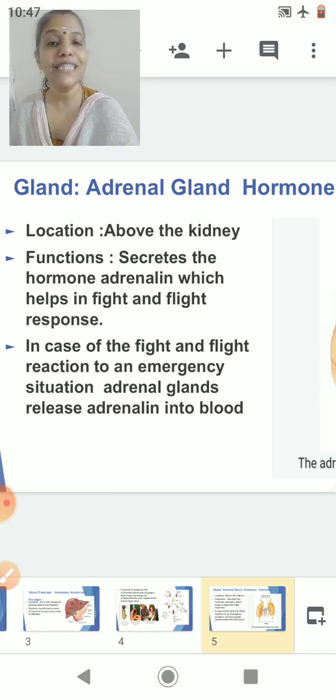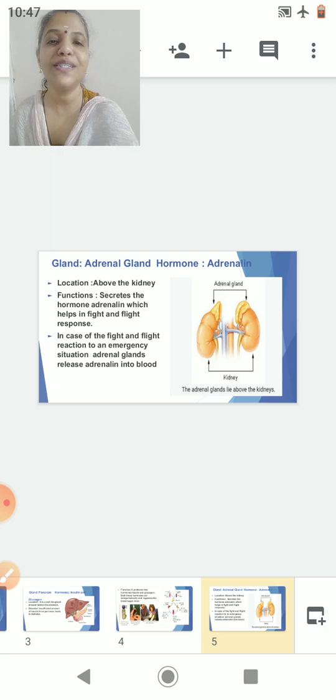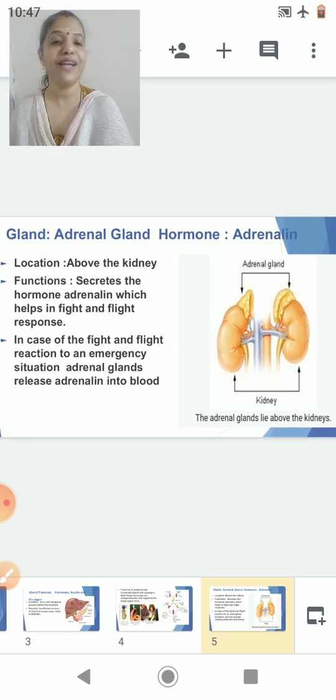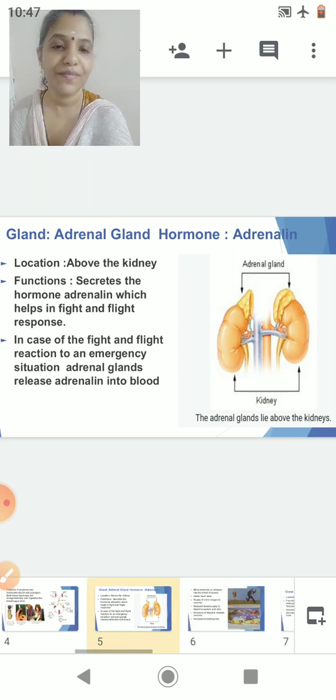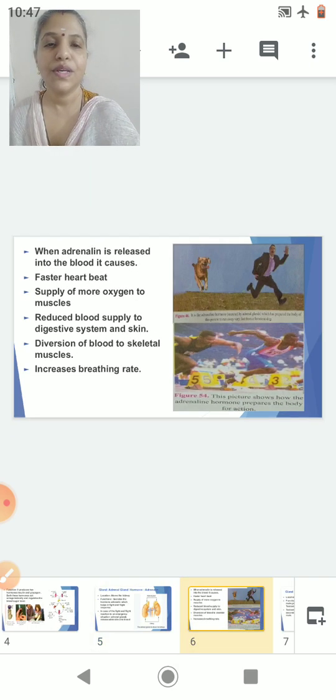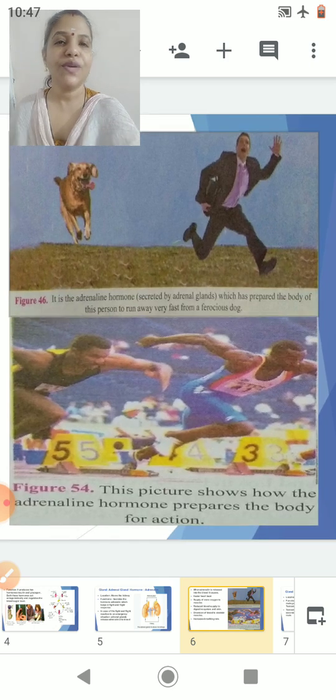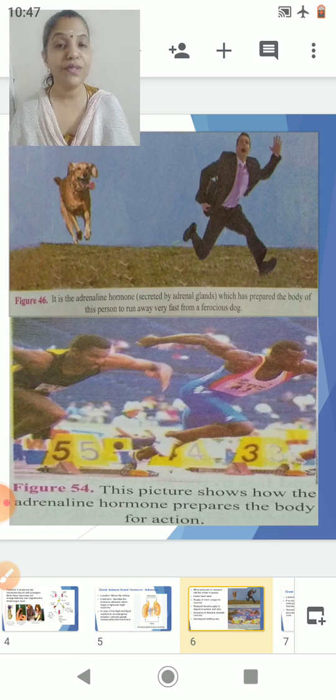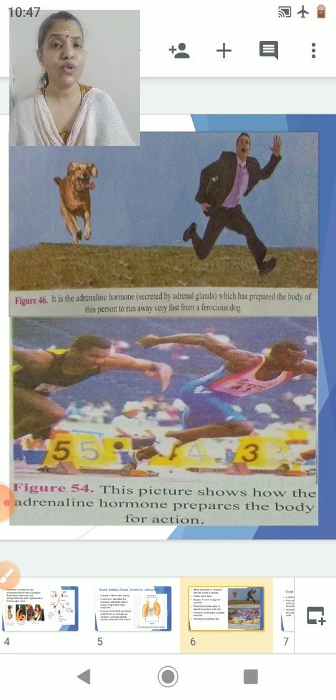Okay. Now see the next slide. There you will understand how the hormone for fight and flight is released. Yes. Here I have got two pictures. You can see a man is chased by a ferocious dog and he is running. And here you can see sportsmen, they are participating in sports. At that time they require more energy, so the body pumps out a large amount of adrenaline. Both of them are a condition of fight and flight.